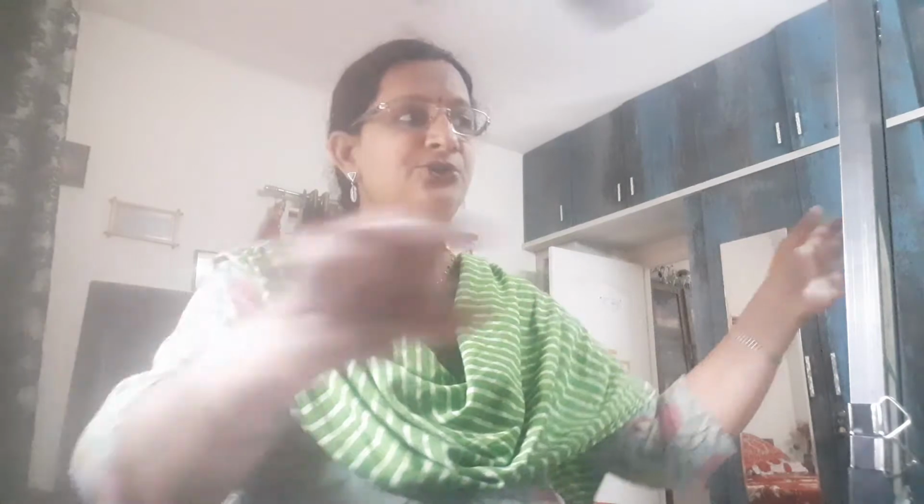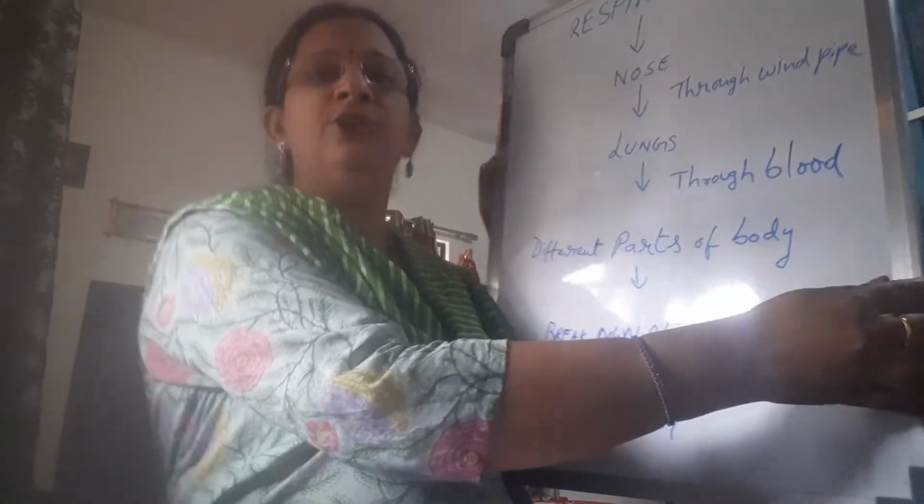What do we need to live? What do we need to continue our life, to do all our work? We need oxygen to make energy from the food we eat. This is the greatest fact that we have to understand from this process of respiration. What is that fact? We need oxygen to make energy from the food we eat, and you must be wondering how this happens. This happens as you are breathing, as you are taking in fresh air which is rich in oxygen, and it is entering through the nose.